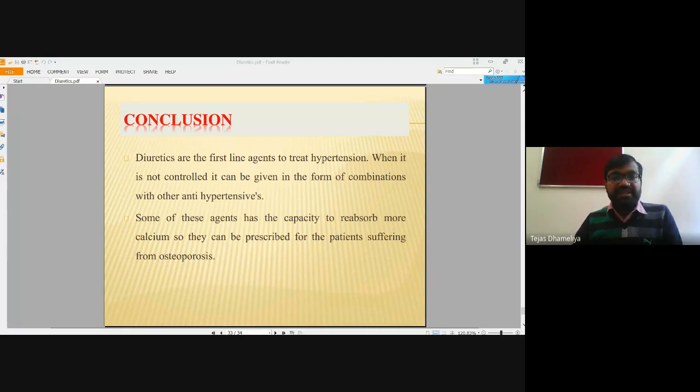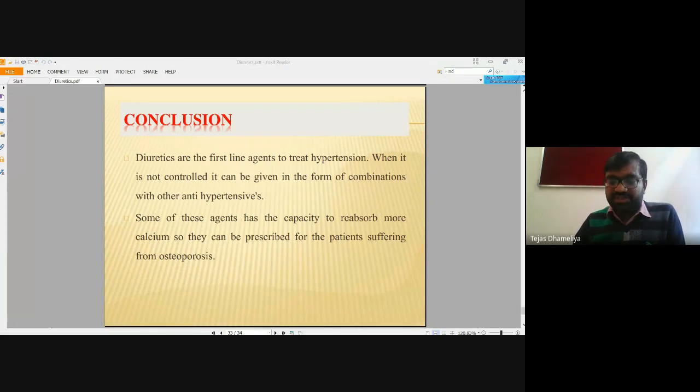Then another use: these diuretics are sometimes given in combination, and some of these agents help the reabsorption of calcium ions. They are also prescribed for patients suffering from osteoporosis.